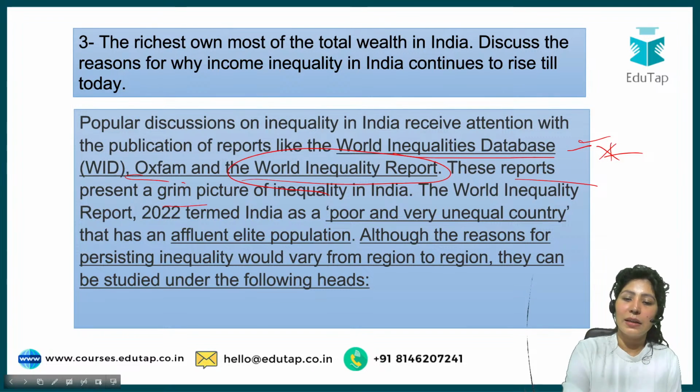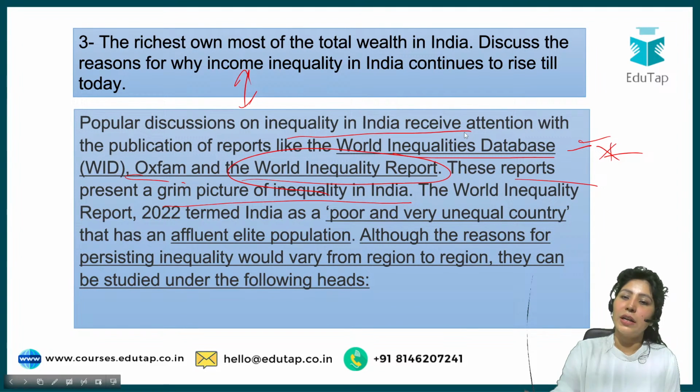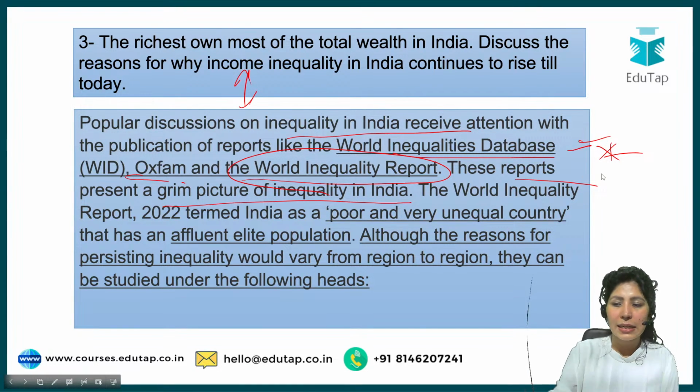These reports present a grim picture of inequality in India. You just started this conversation with the examiner, but instead of saying that recently two reports have come up, or according to these two reports there is a grim situation of inequality in India, you've taken a little passive language approach. Popular discussions on inequality in India receive attention. They come into the limelight when some report is released, and recently these two reports were released, and they present a grim picture of inequality in India.